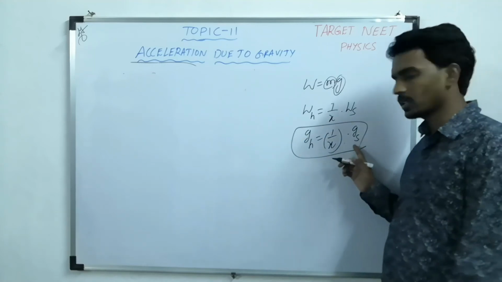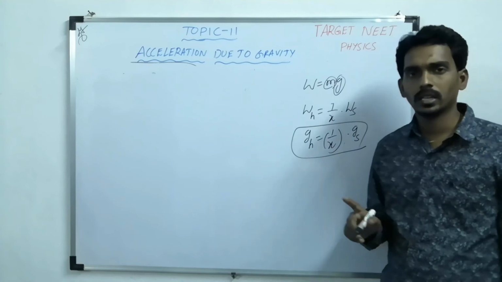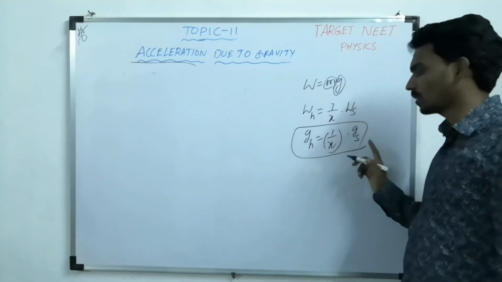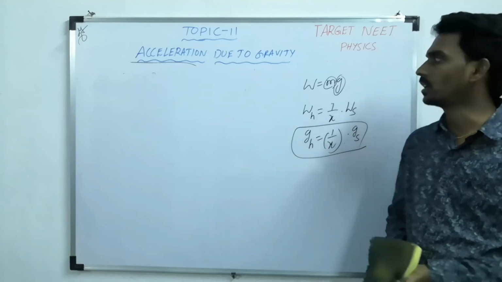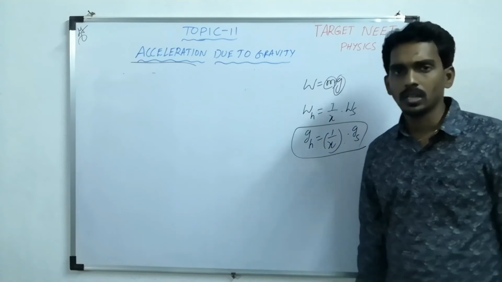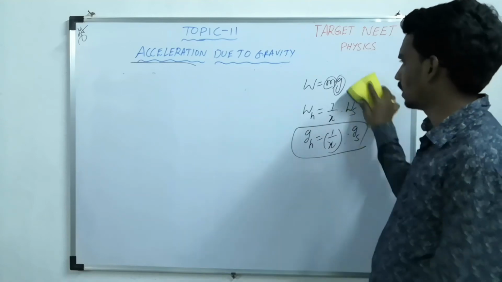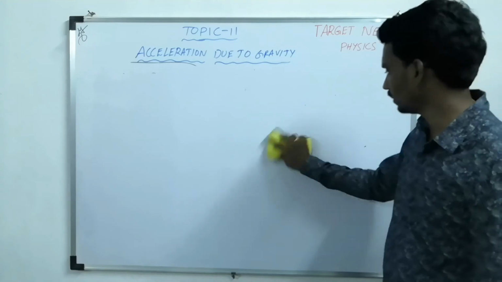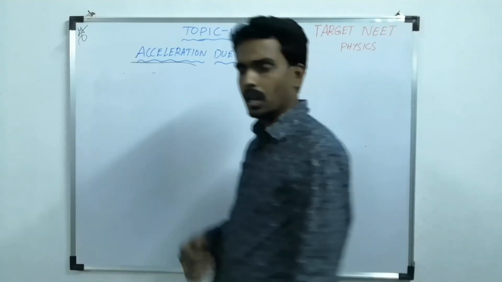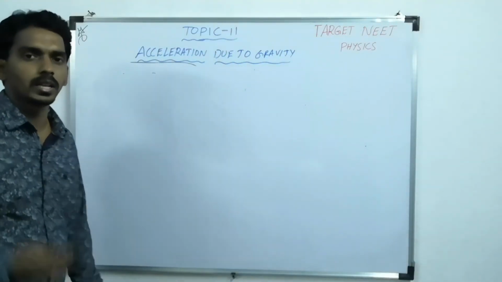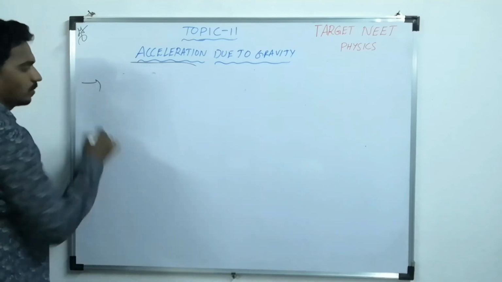Now you know the formulas on the surface and at some height. If you substitute, then you will get the relation. So that way also they will ask questions based on this. And the g value also gets affected due to the rotation of Earth. Let us take that formula also.